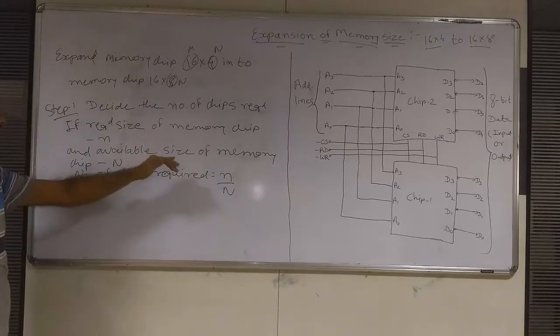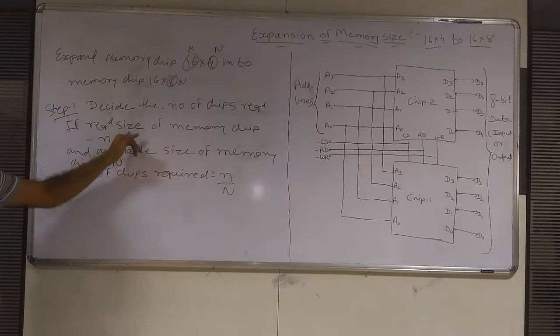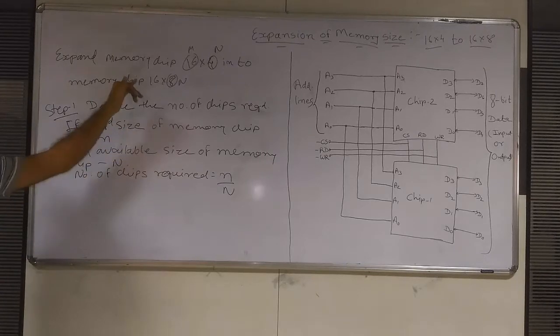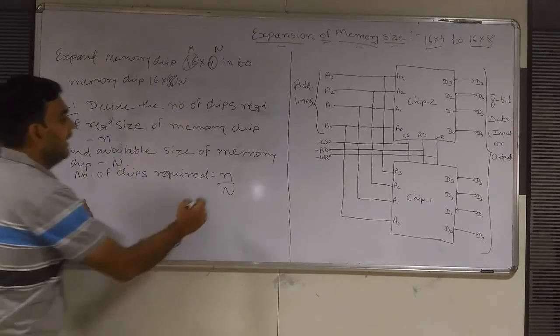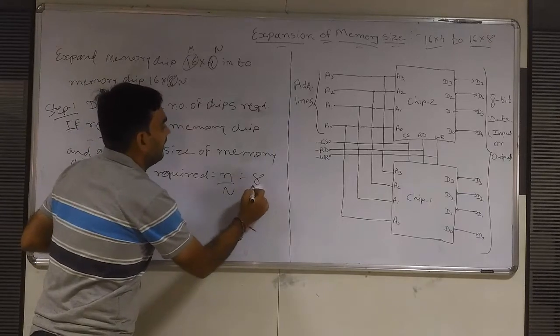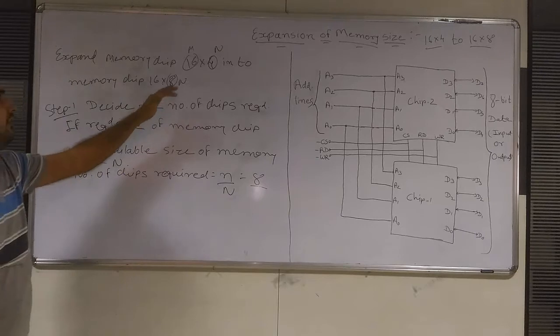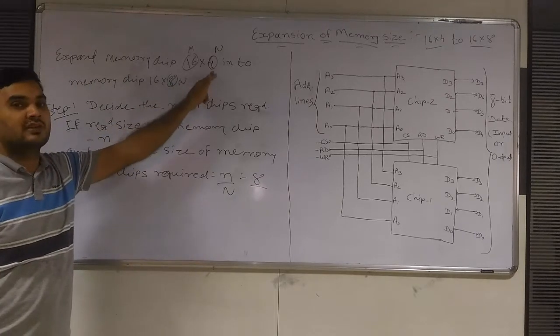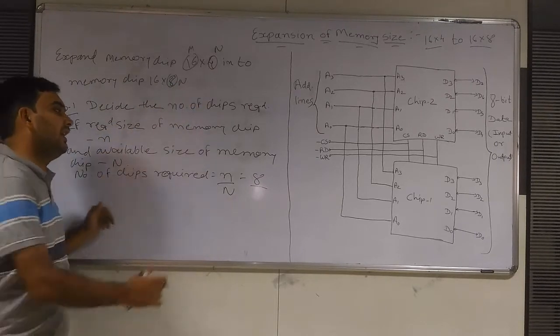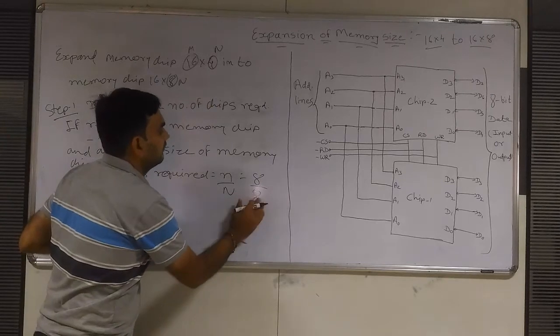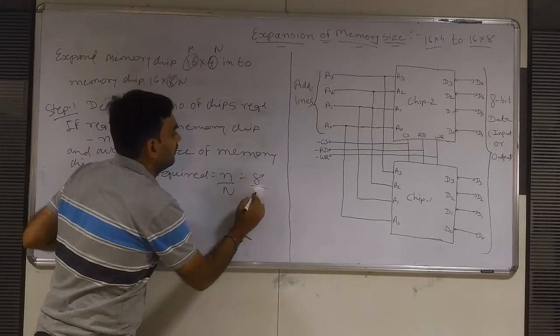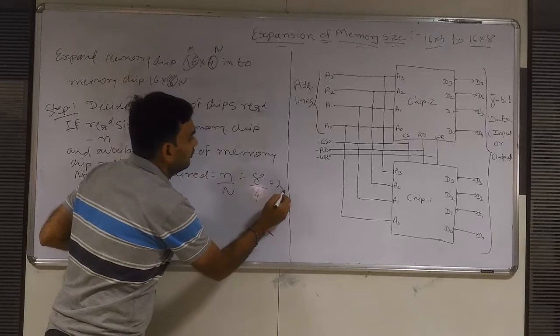Here small n means the required size. Required size is 8 here, so we write 8. And the available size of memory is 4, since 16 by 4 means 4. So we write 4. So we will require 8 by 4 is equal to 2.